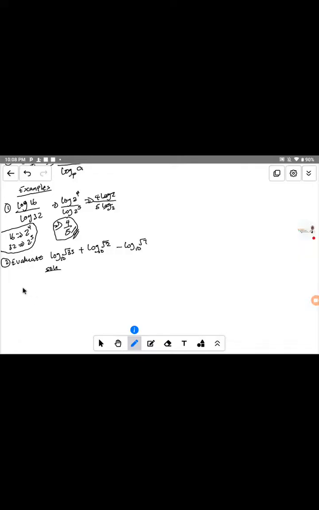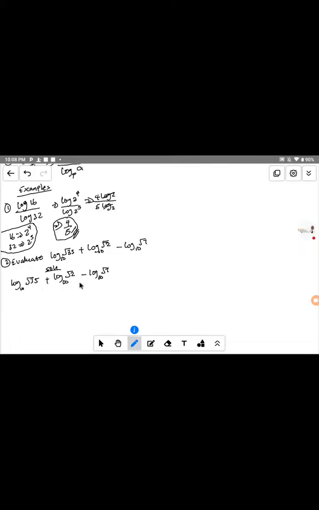Now, let me write the question out. We have log base 10 of the root of 35, plus log base 10 of the root of 2, minus log base 10 of the root of 7. Now if you look at it and study it very well, you know that all of them have square roots.